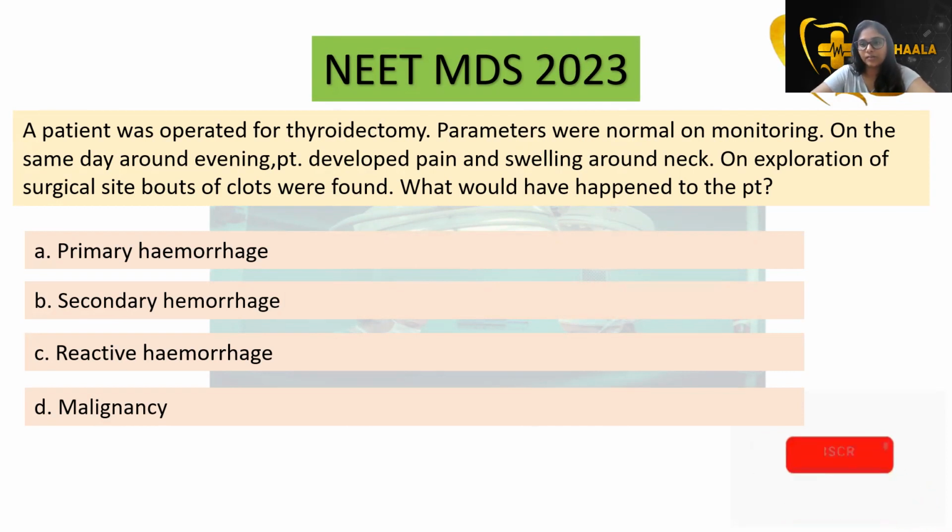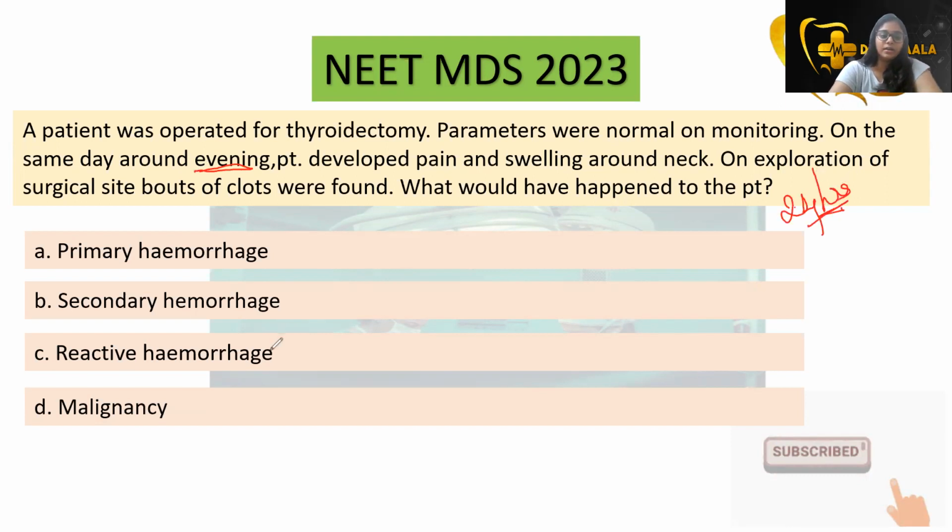There is pain, there is swelling, which means there is hemorrhage occurring in the surgical site. So what kind of hemorrhage can we say this is? Since it has occurred post-operatively in the evening, that is within 24 hours, we can conclude it is a reactive hemorrhage.